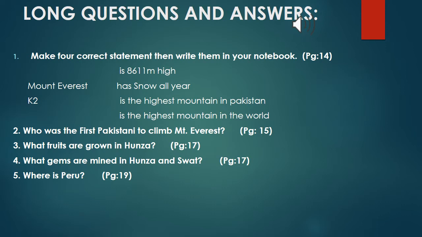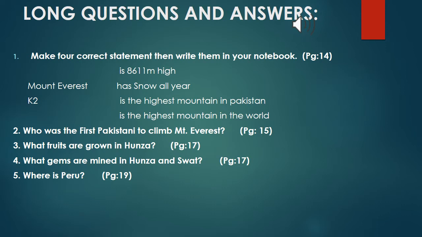Now at the top of the page, you can see a column in which it is written that you have to make 4 sentences and then write them in your notebook. What you have to do is, first you are given the names of 2 of the most famous mountains of the world, and you have to match them with the correct sentences, and then write them in your copy.